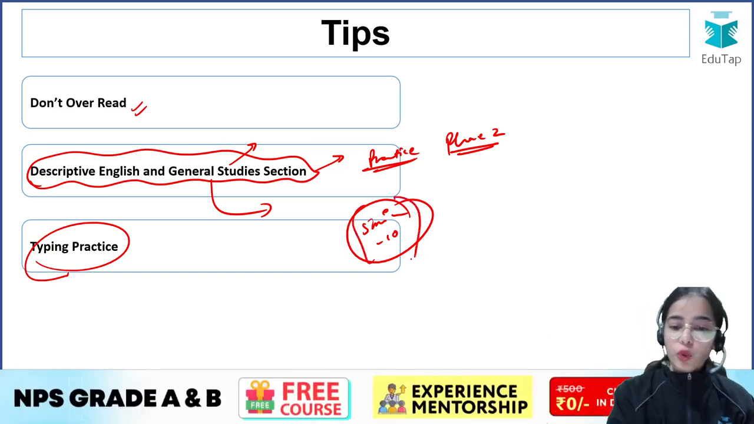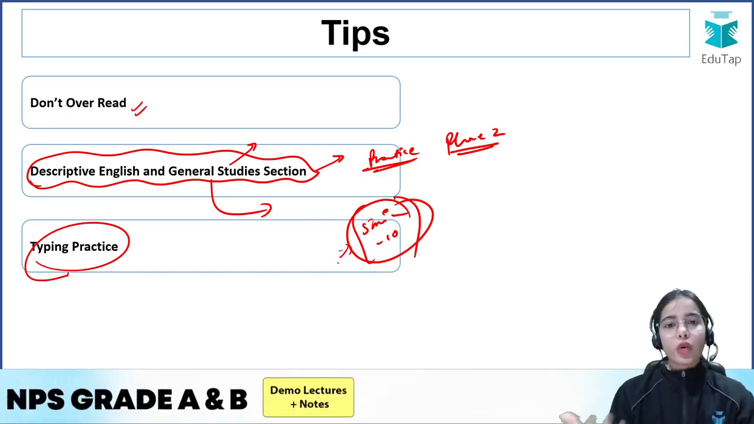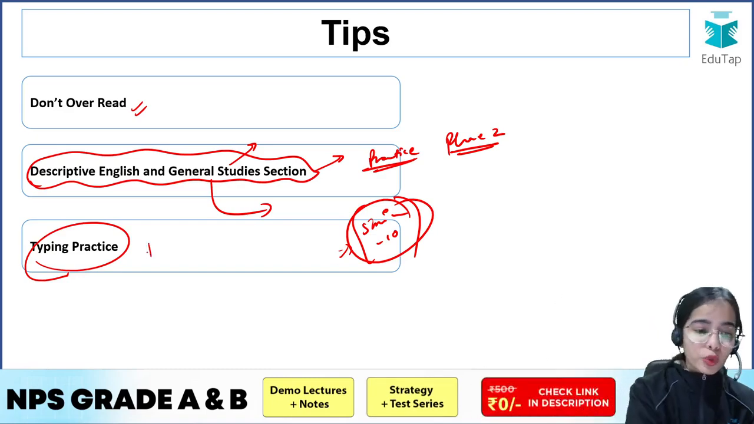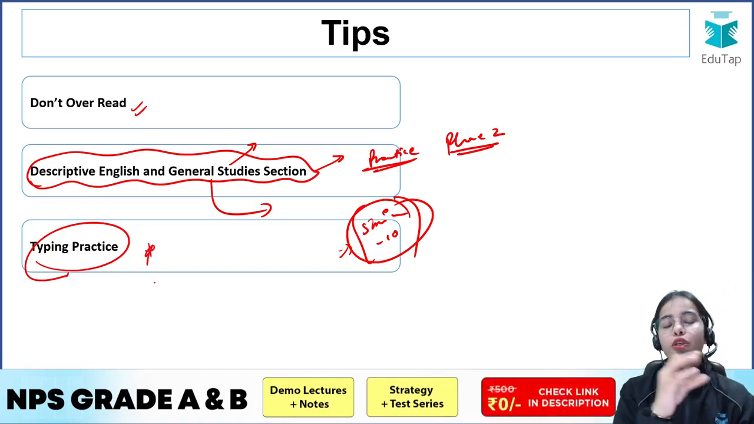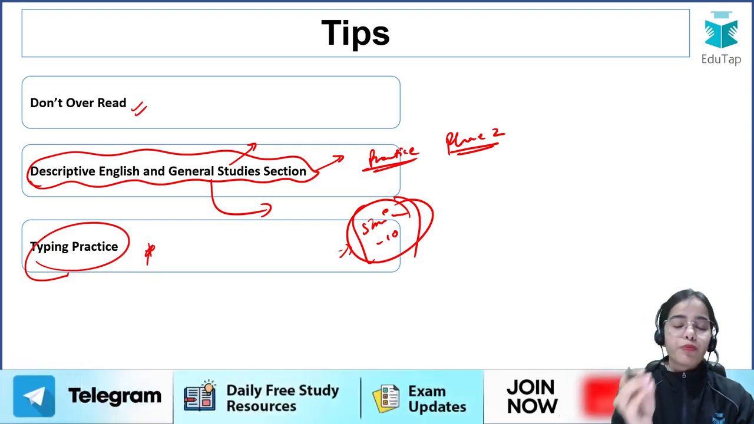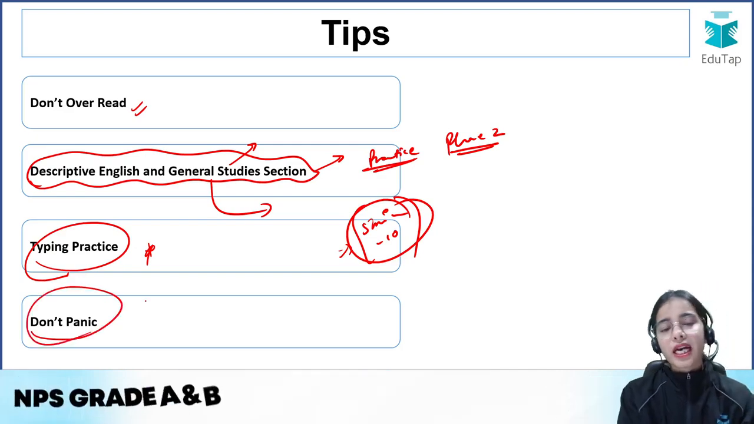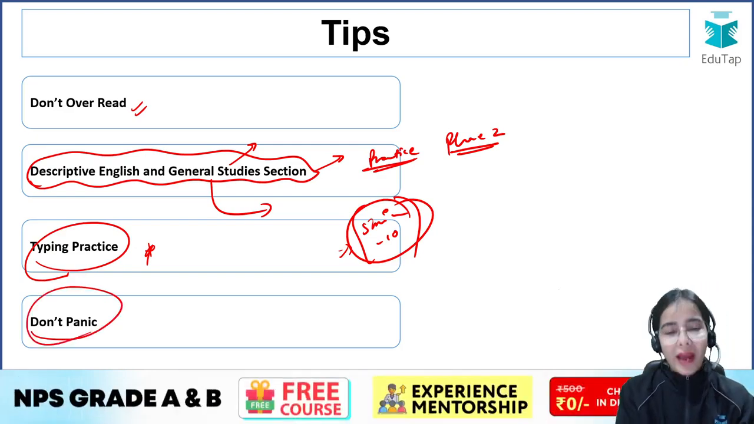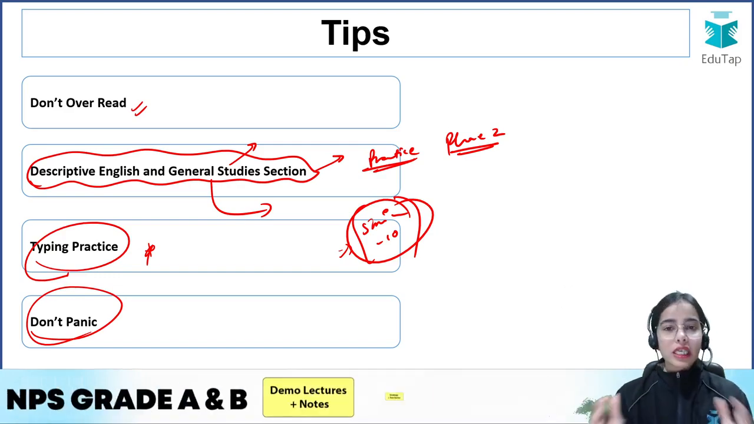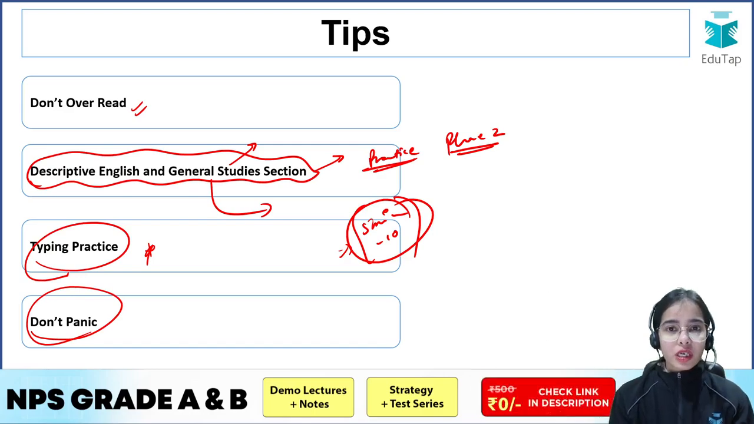And if no problem comes, then it is very good. You will have the 5 minutes to at least reread what you have written, okay? And do the typing practice, so that you are able to complete the paper 1 of phase 2, okay? Now the last tip that I want to give you is, don't panic at this point of time. If many of the topics are left, if many of the things you have left and you are not able to get it covered, so do not panic.